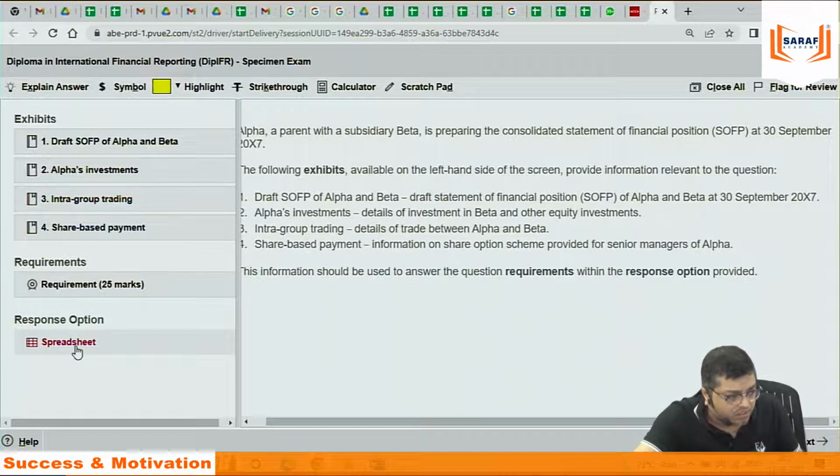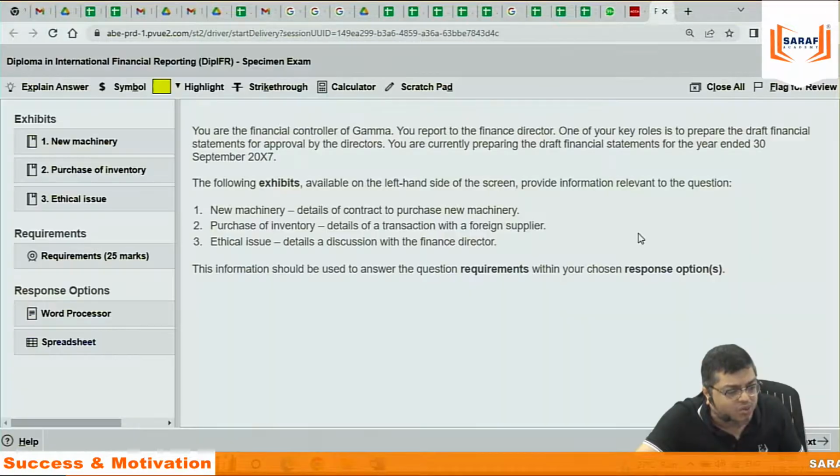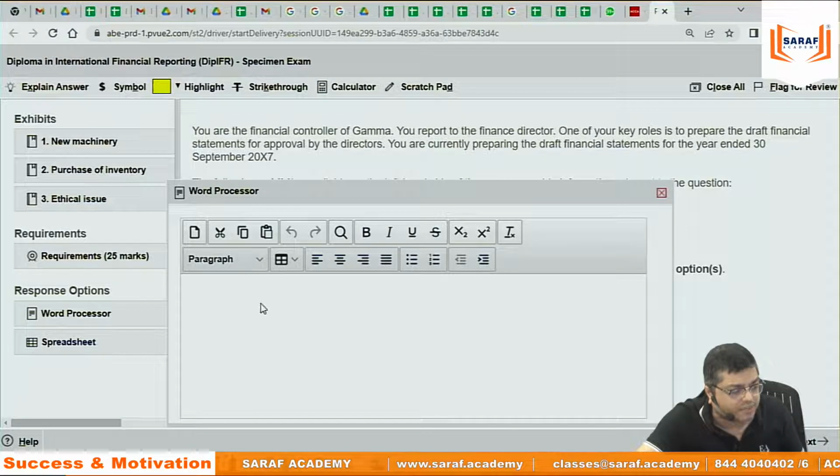So, when the question is numericals, they are giving a spreadsheet. When the question is theoretical, this is the second question. The second question, new machinery they are purchasing, purchase of inventory, ethical issues, requirement: word processor and Excel both. Word processor means the question involves theory.